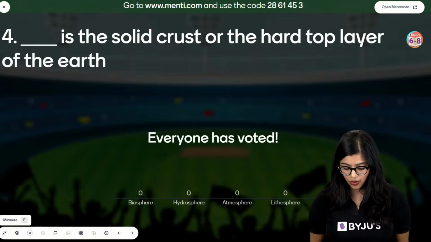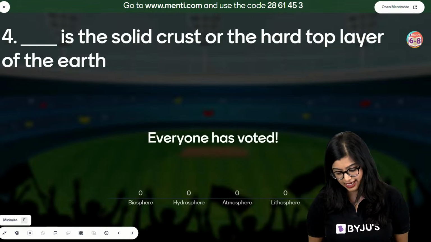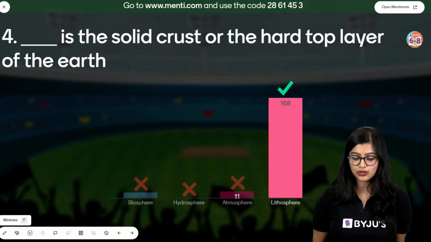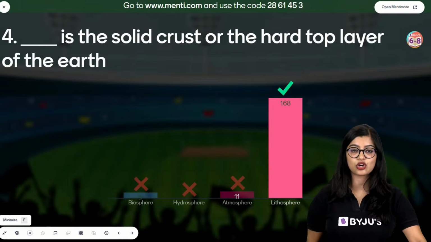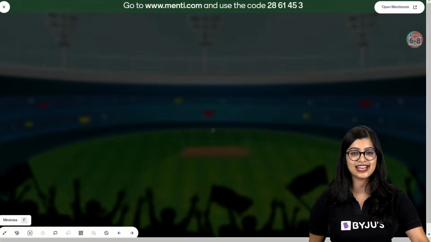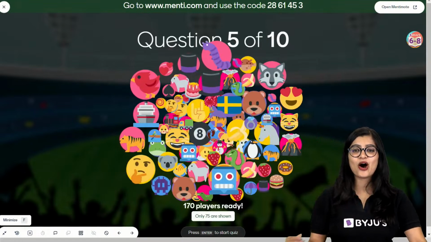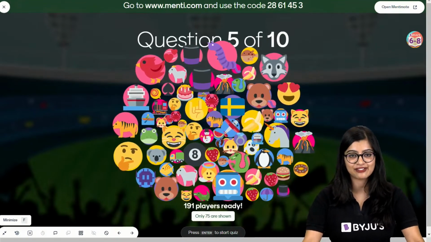Very good, very good. All of you have voted. Answer is easy. Very good. Lithosphere is the solid crust or the hard top layer of the earth, right? Yes. Moving on to question number 5.